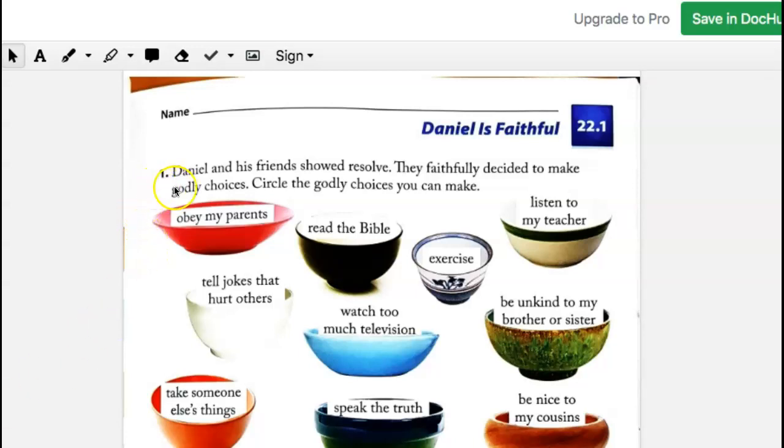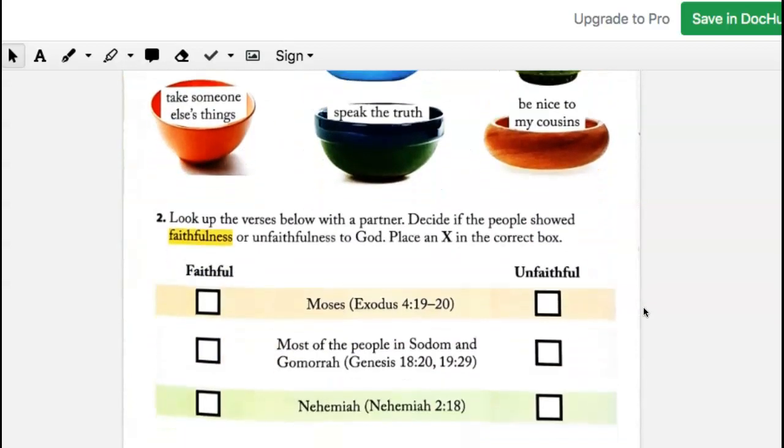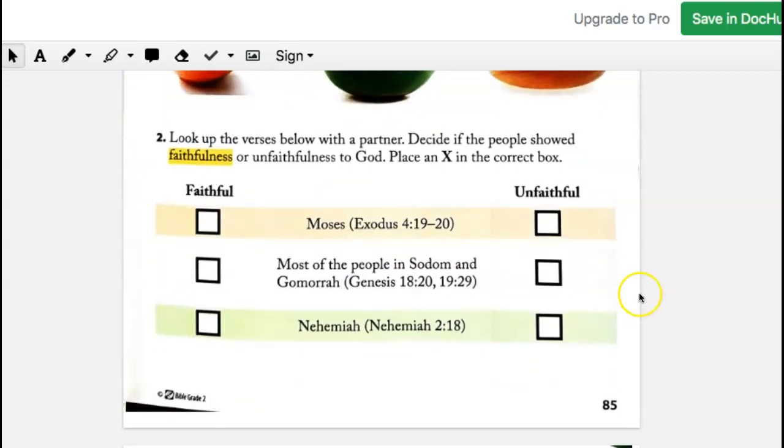Number 1. Daniel and his friends showed resolve. They faithfully decided to make godly choices. Circle the godly choices you can make. So you're going to read each of these dishes and circle the ones that you think are godly choices that you can make in your daily life. And once that's done, you can move on to number 2.